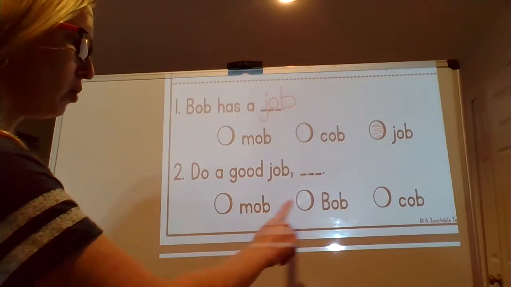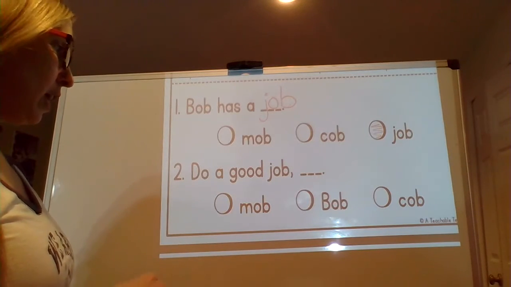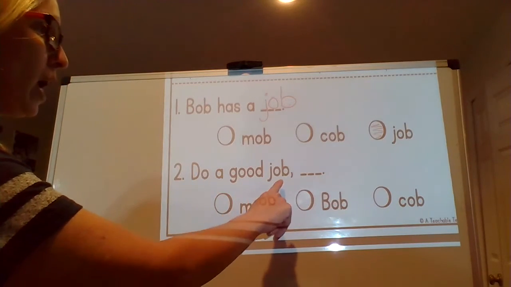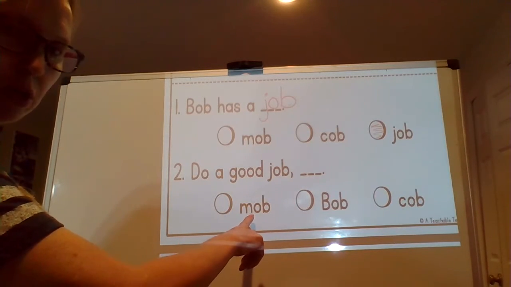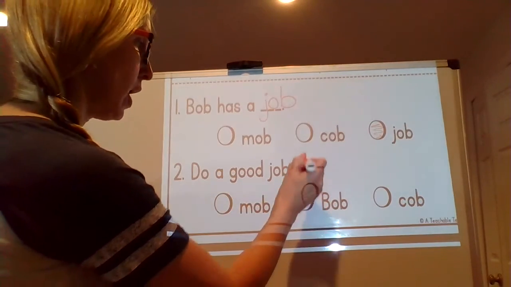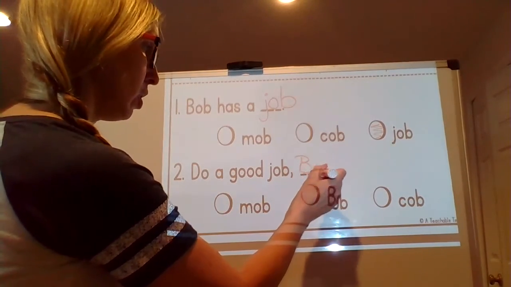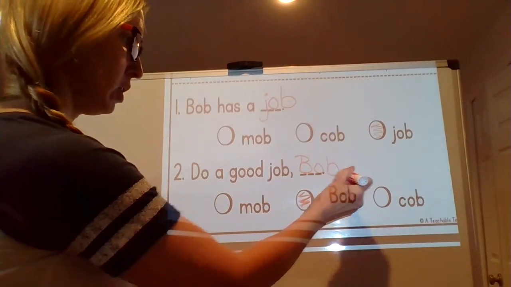Well, I think both of these, mob and Bob, make sense, but I think that when we say do a good job, who are we talking to? Are we talking to the mob? That's a group of people, or are we talking to Bob? It was Bob. Do a good job, Bob. B, o, b. And there's a period at the end.